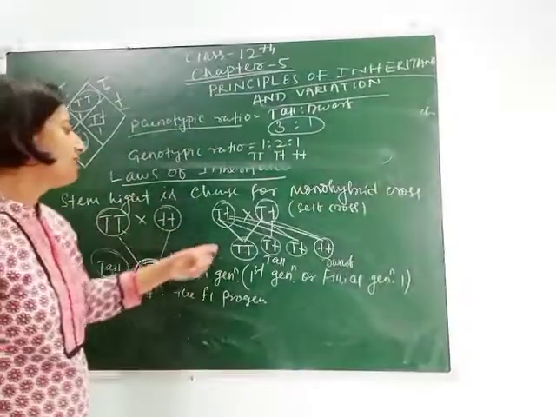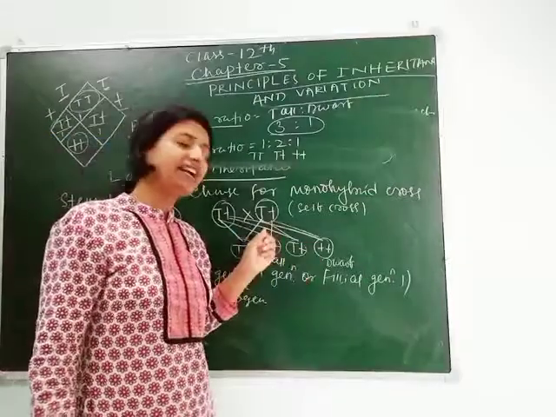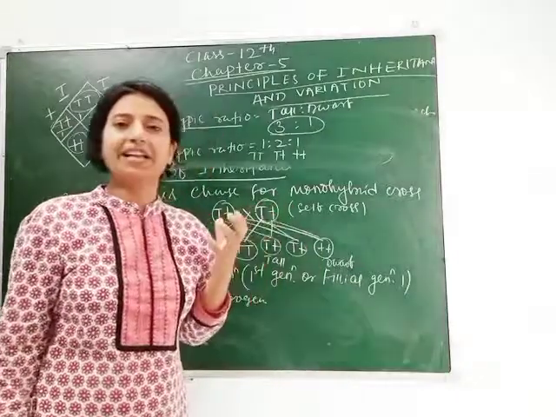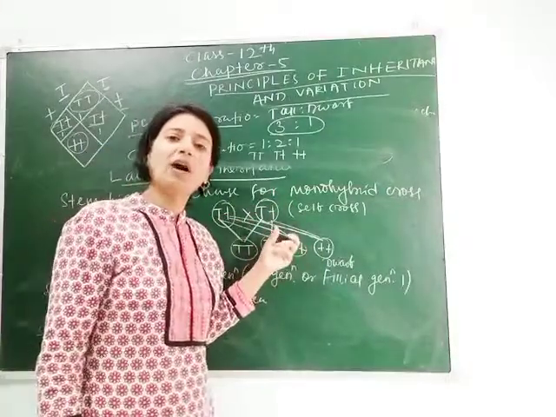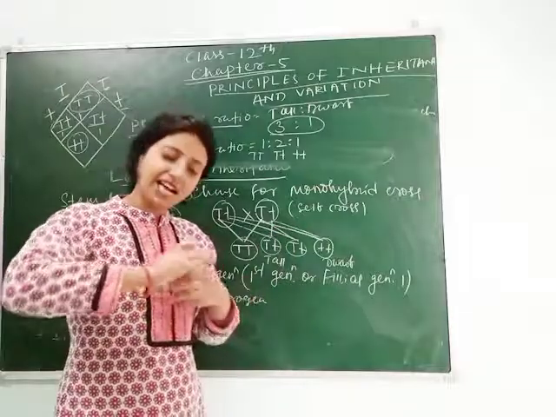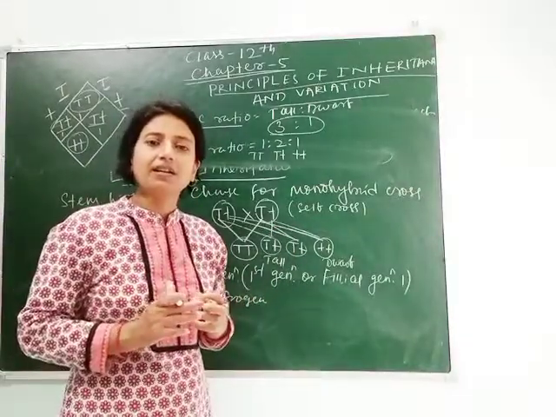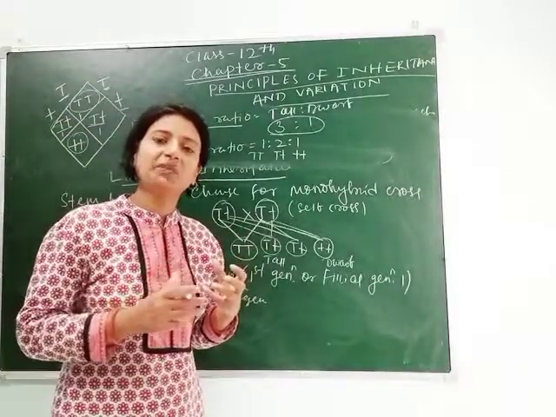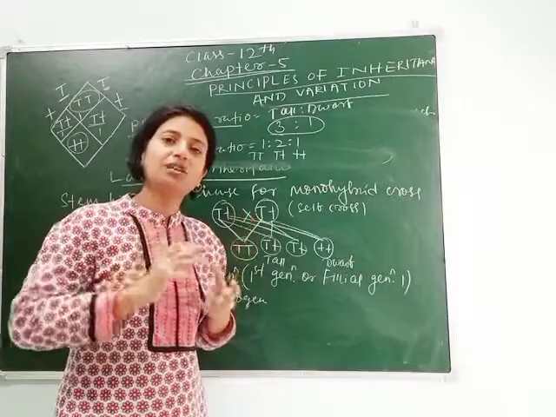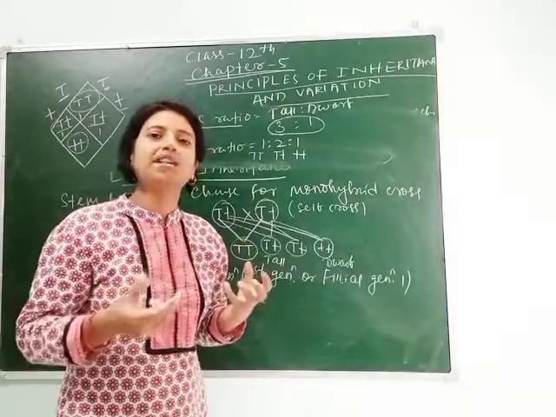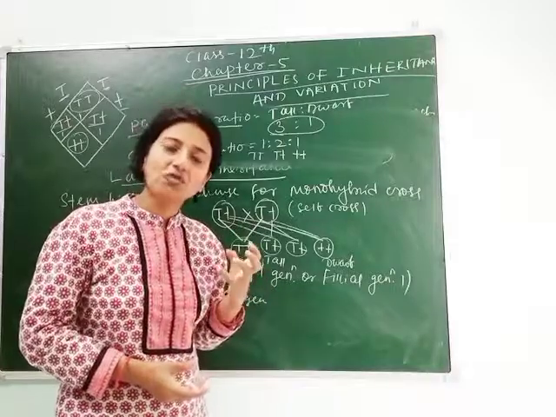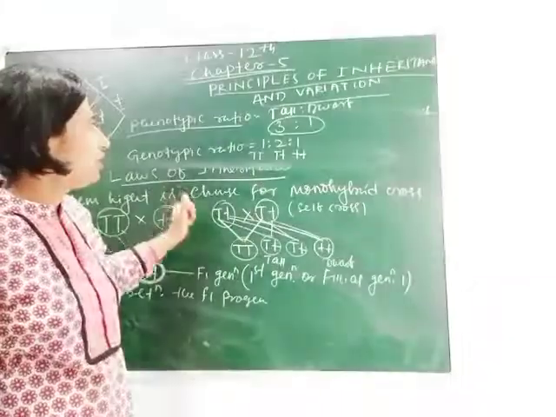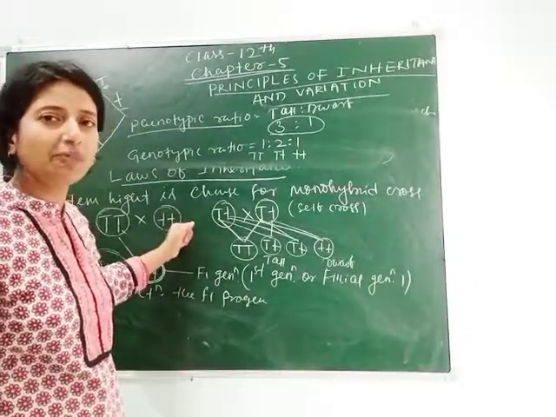And after self cross, he got the dwarf character and tall character separately, due to which he gave his second law, called the law of segregation. In the law of segregation, he found that no parental characters are mixed with each other. Clear? He explained that during zygote formation, parental characters do not mix with each other. They express themselves separately, and that is called the law of segregation. For today, this is all about your monohybrid cross. We will study more about this topic in our next class.